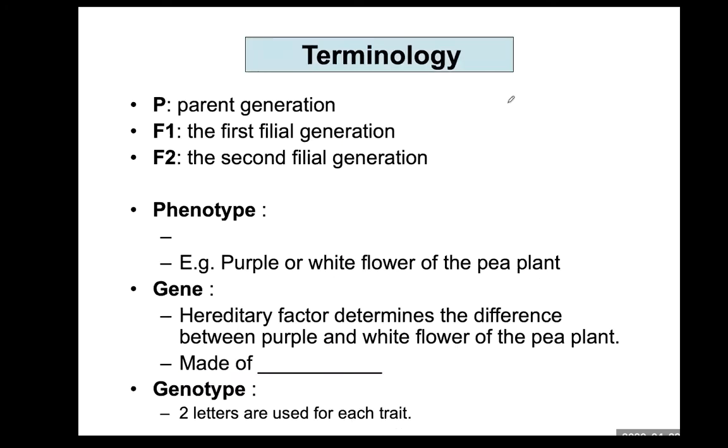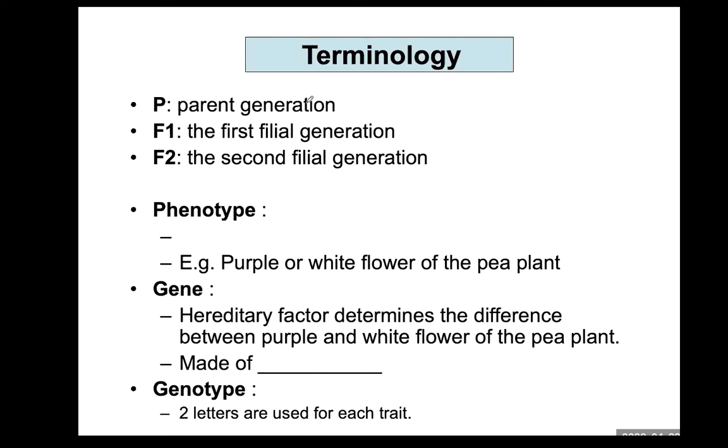Before we study Mendel's two laws, we need to study terminology. First, you will see the signs P, F1, F2. P indicates the parental generation. So this P includes the true breeding parents. These P plants resulted from self-fertilization.